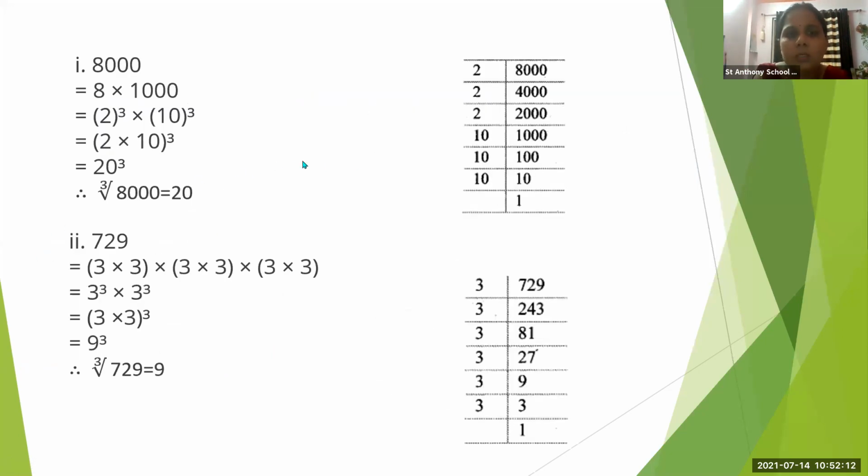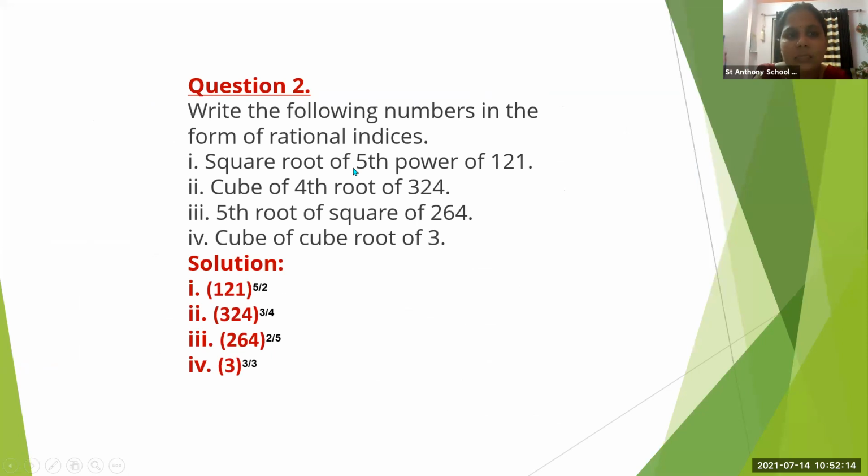So write the following numbers in the form of rational indices. So square root of 5th power of 121. Now this is given in words, we have to write it here in numbers. So 121 we will take as base.